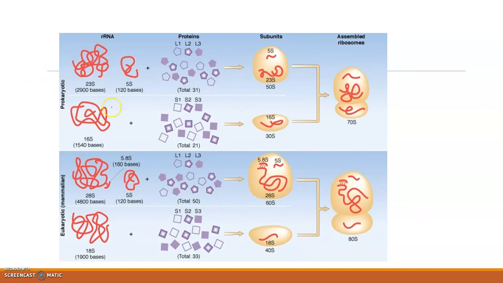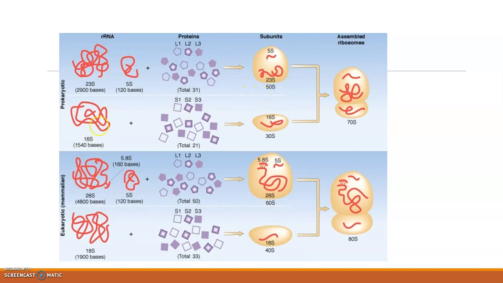And coming to the greater details, here in the prokaryotic ribosome, we can see in this figure 23S rRNA and a 5S rRNA combine with several proteins. These proteins, a total of 31 different proteins, all together form the larger subunit. Okay, 23S rRNA, 5S rRNA and about 31 different proteins, all this combined to form the 50S subunit or the larger subunit.